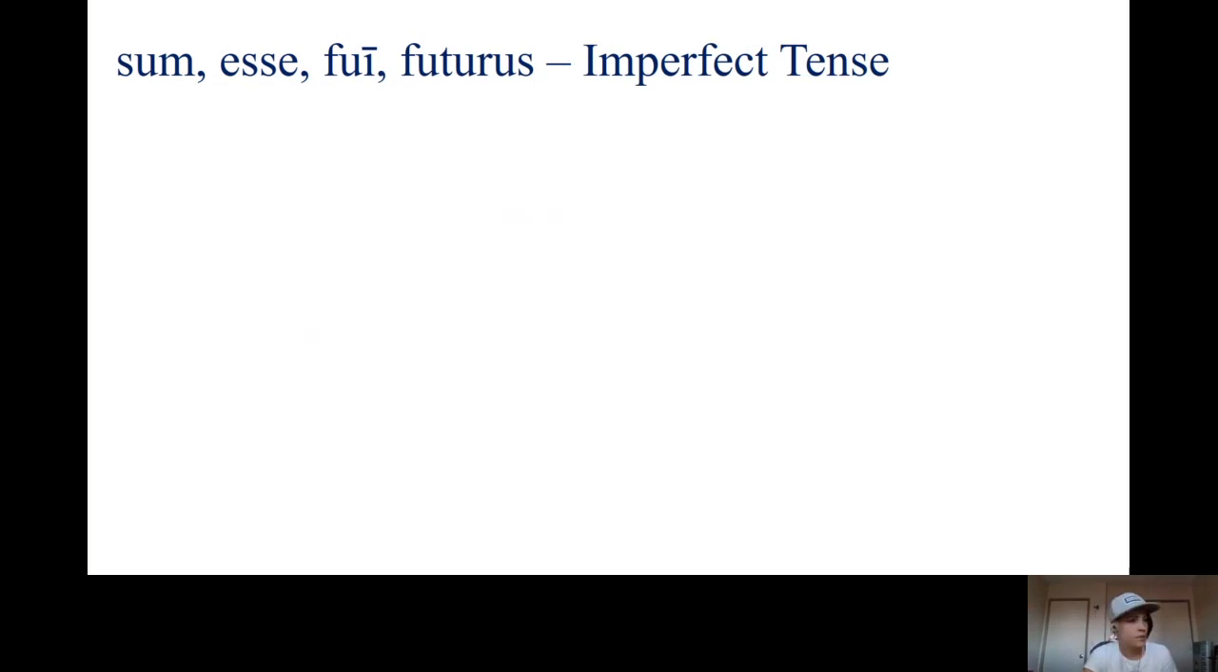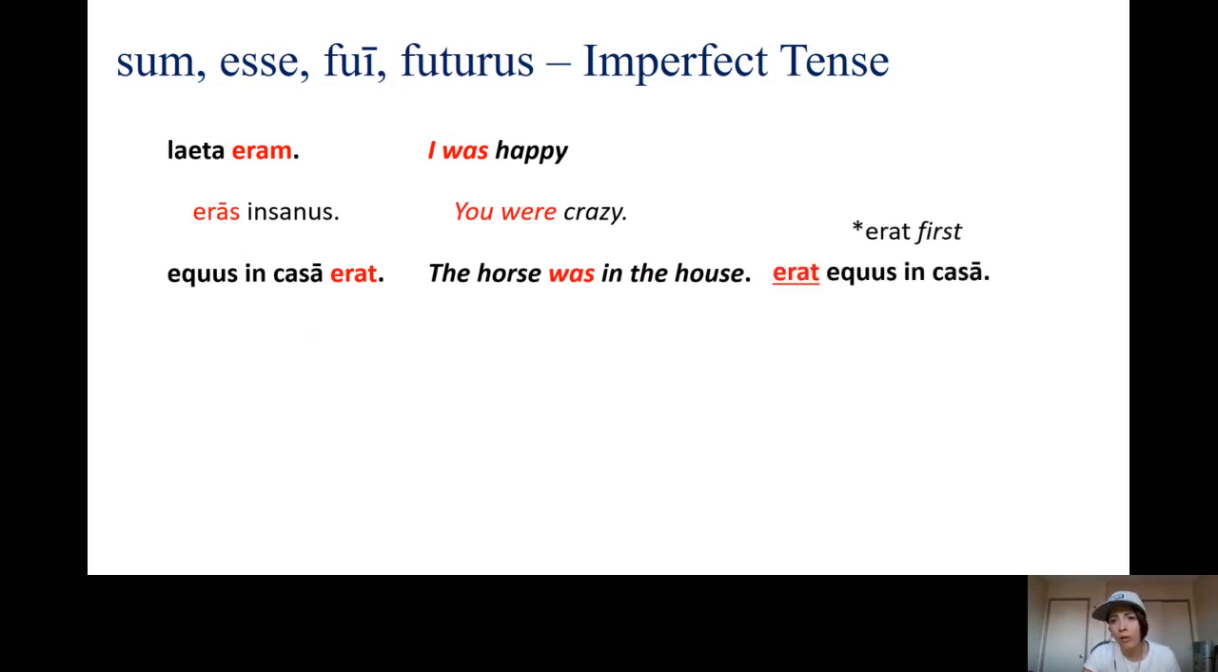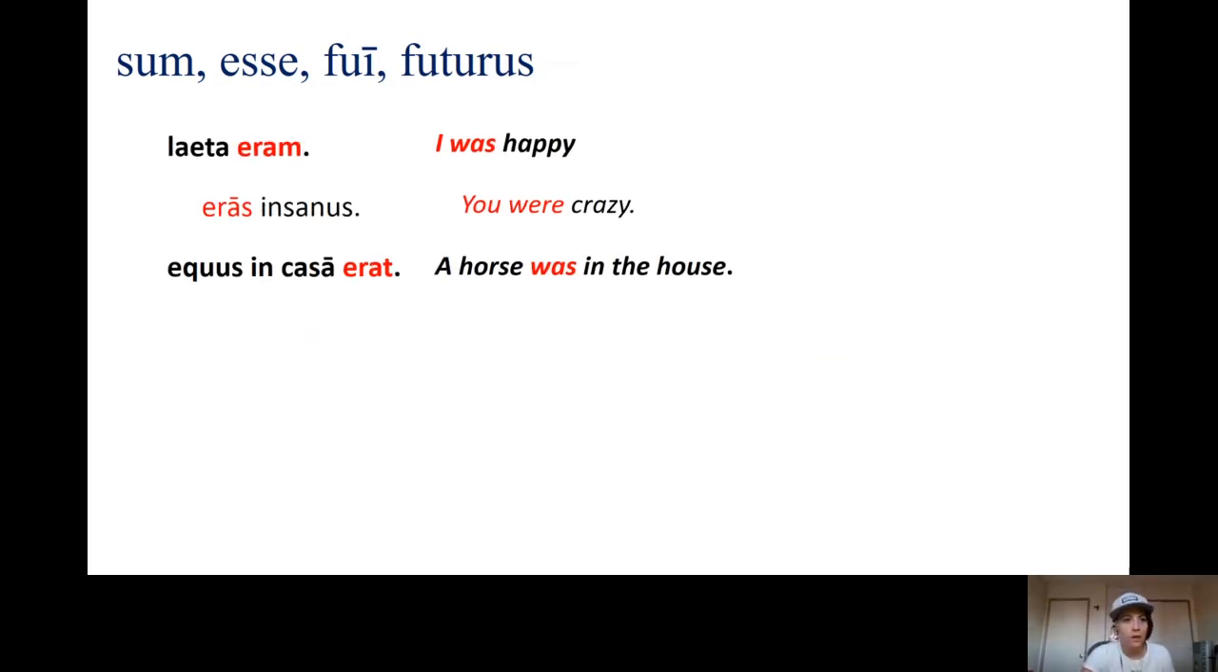Imperfect tense. So I'm going to take every sentence and just make it imperfect. So laeta eram, I was happy. Eras insanus, you were crazy. Equus in casa erat, the horse was in the house. But if we put erat first, it would mean something like there was a horse in the house or it was a horse in the house.